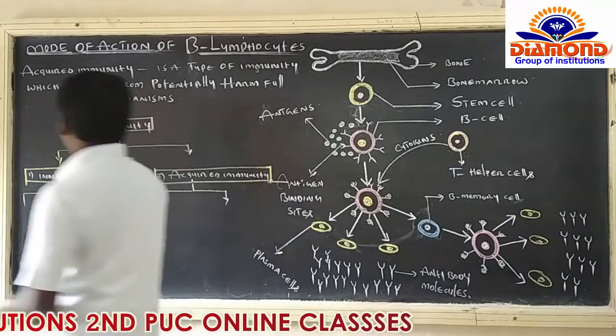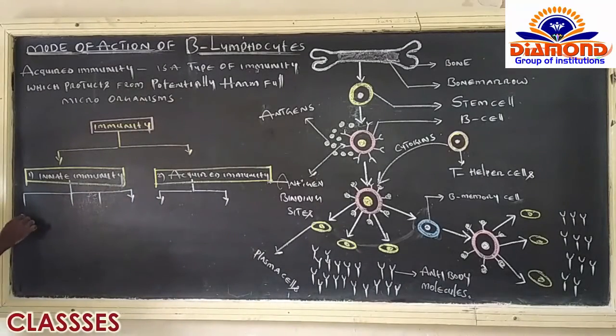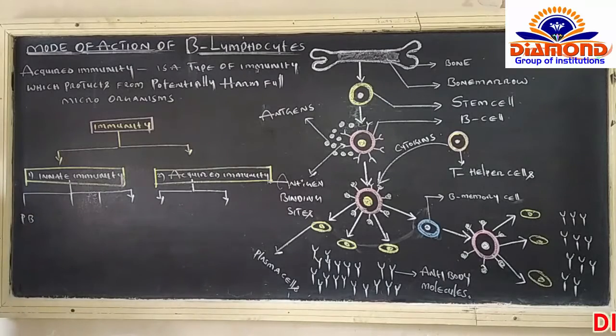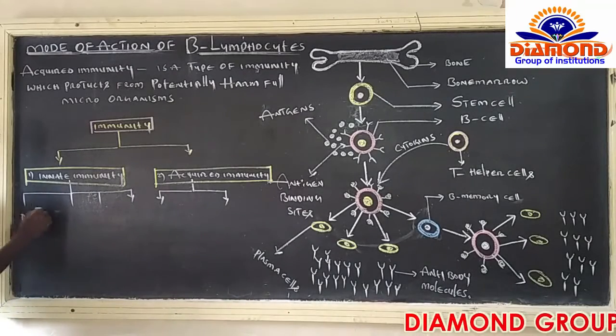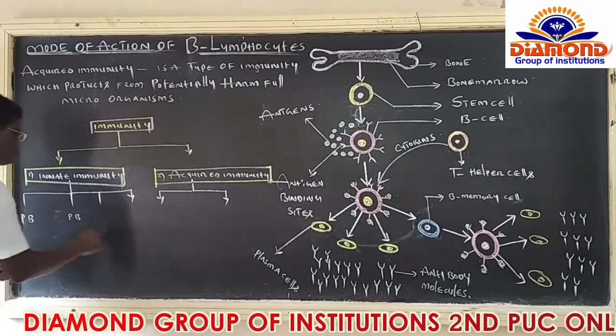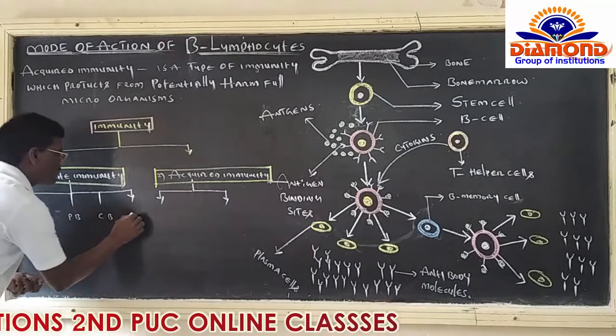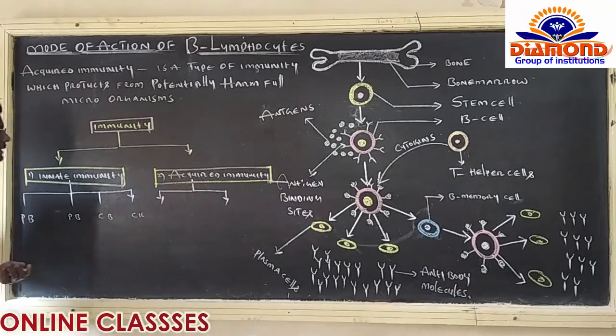Once again, innate immunity can be divided into number one, physical barriers, number two, physiological barriers, number three, cellular barriers, and number four, cytokine barriers.